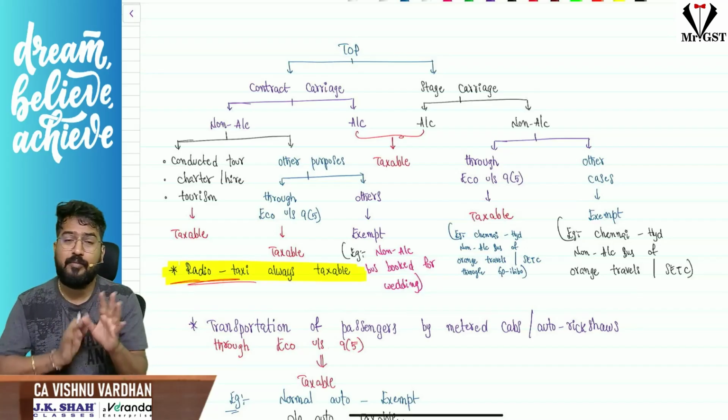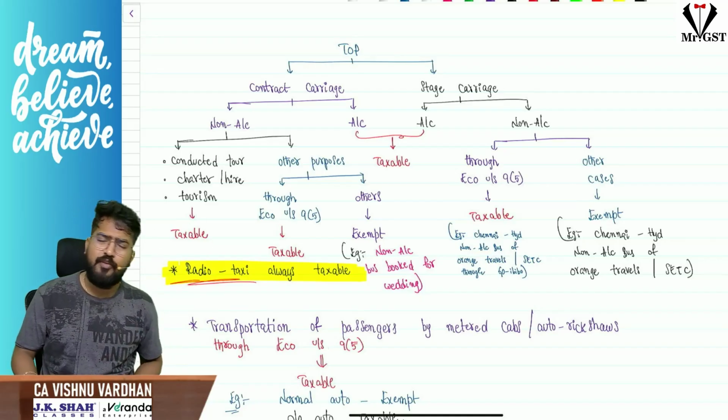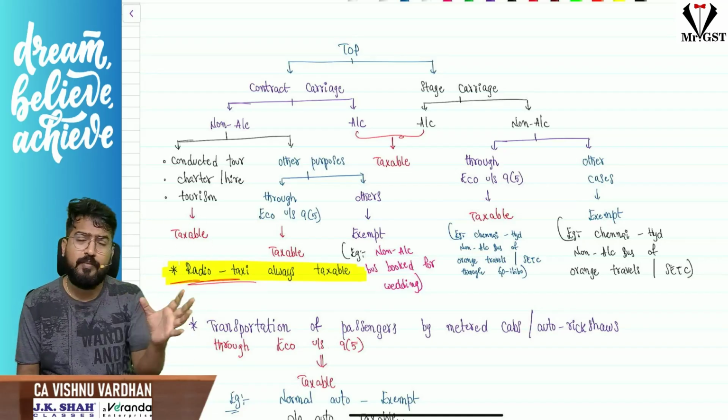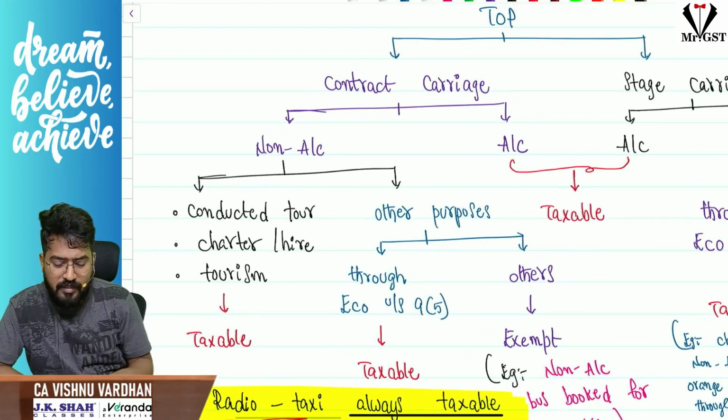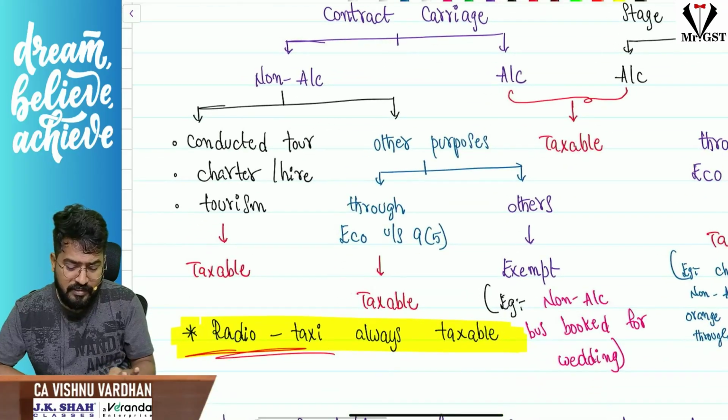Because of revision video, I am not going into details. Okay, now coming to contract carriage, for example, your friend's wedding is there, and that fellow is booking a full bus to transport all the passengers. Sir, if it is AC, contract carriage or stage carriage, AC means taxable, simple. If it is non-AC, we should see the purpose.